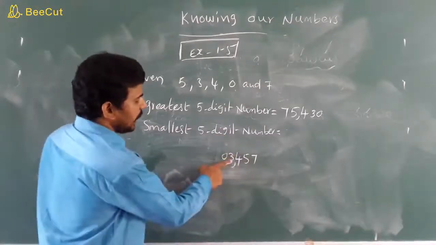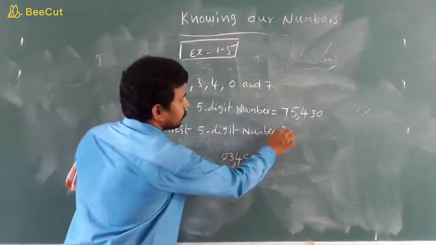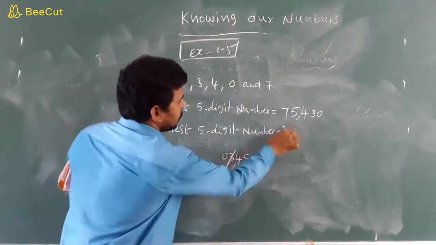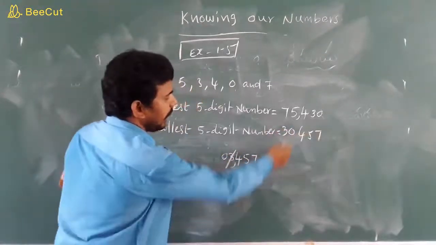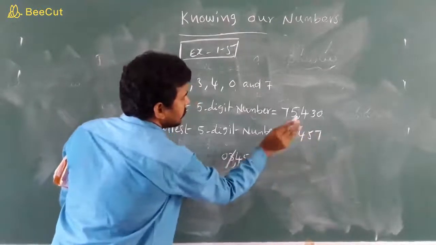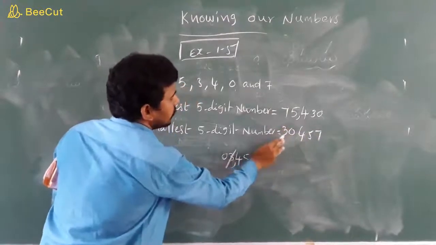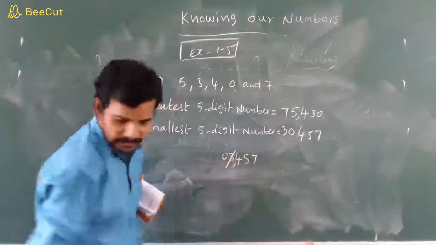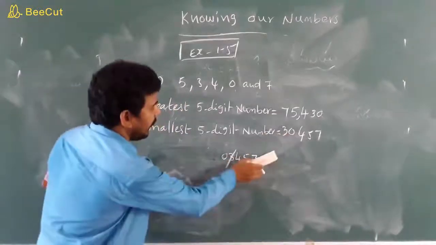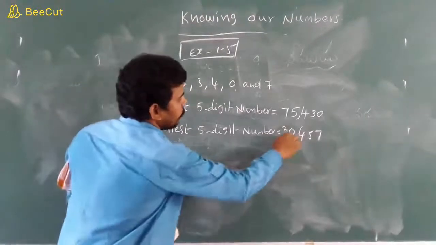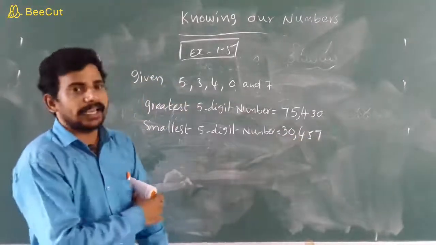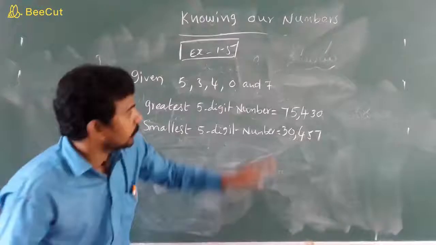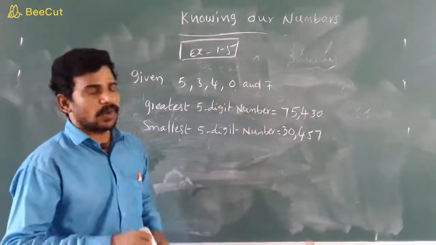That's why you take 3 first, children. After that you take 0, then 4, 5, 7. Ones, tens, hundreds, thousands, ten-thousands. How much is the number value, children? 30,457. Clear, children? Now we are asked for the difference of the greatest number and the smallest number.